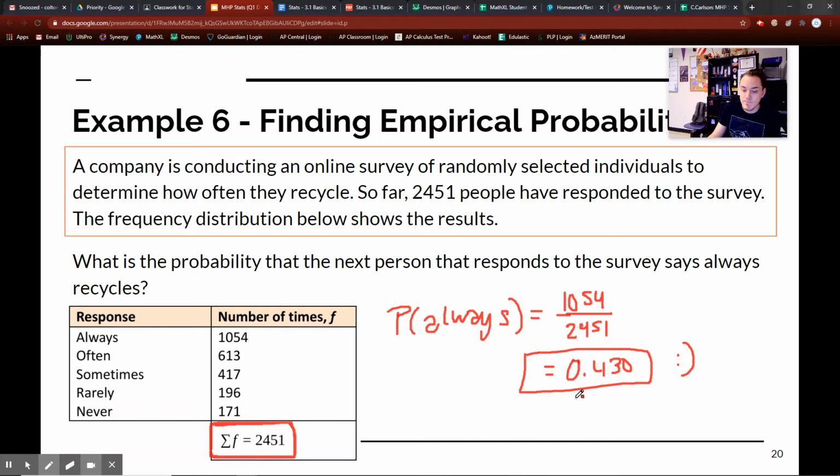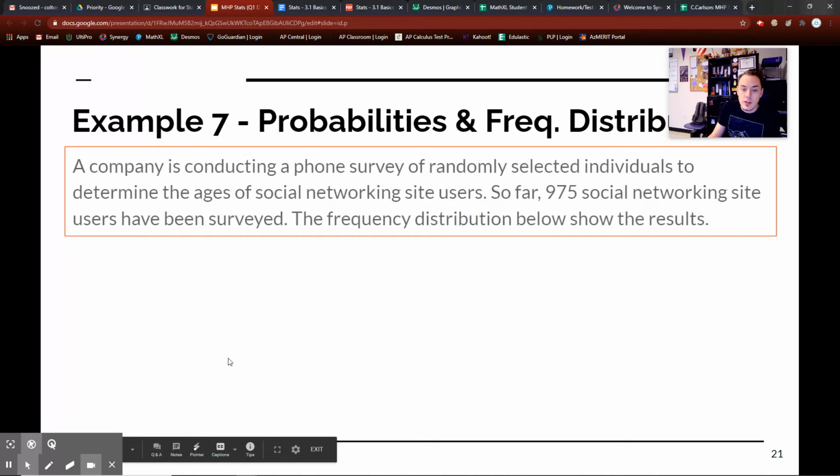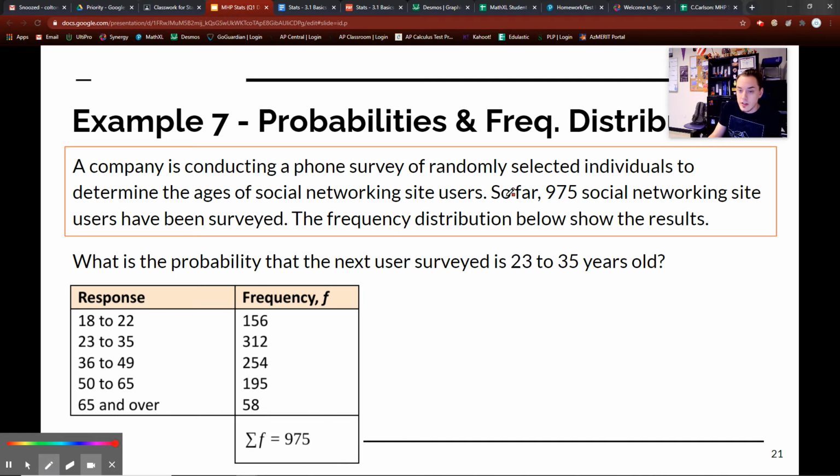Okay? Not too bad, right? I just take this and then divide it by the total. I mean, that's really what it is. Okay? So let's just say I have another similar example here. So conducting a survey so far, 975 people have been surveyed. So what is the probability that the next user surveyed is about 23 to 35?